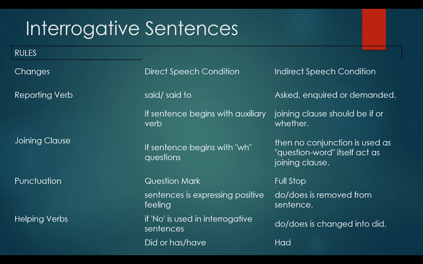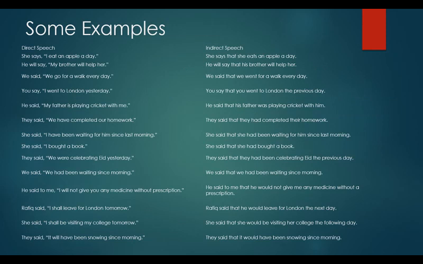If a sentence is expressing a positive feeling, do or does is removed from the sentence. Helping verbs, if no is used in the interrogative sentence, do or does is changed into did or has or have becomes had. These are some examples which you should go through carefully.